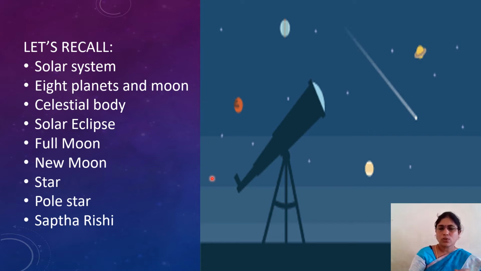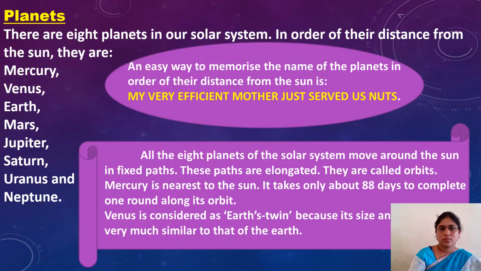Now in today's class I'm going to discuss briefly each and every planet of our solar system. Once again I'm going to explain our planets. To remember these planet names in order is a little confusing.